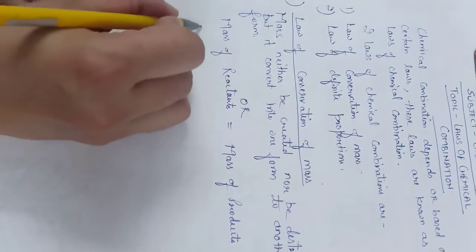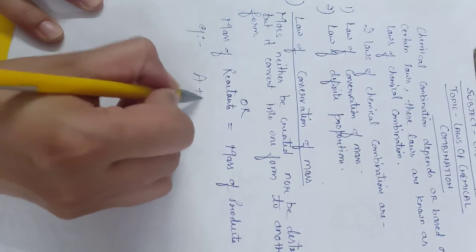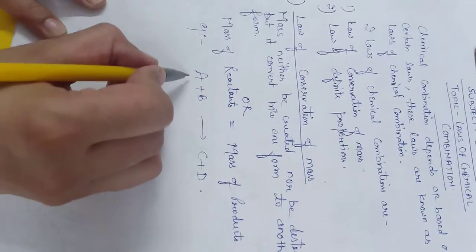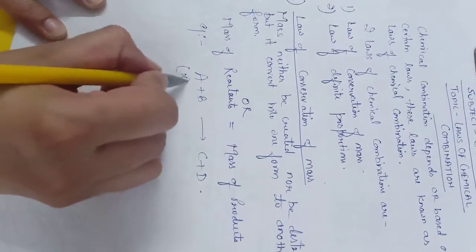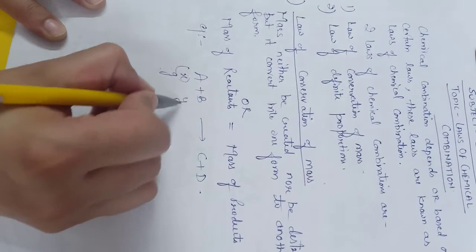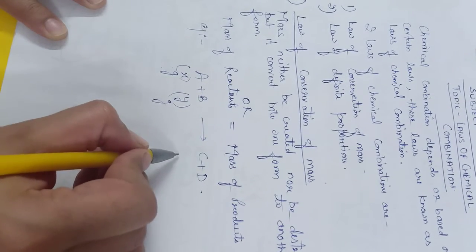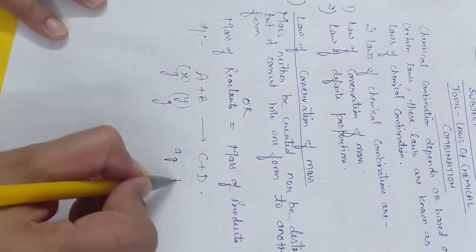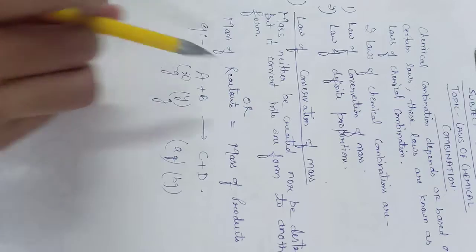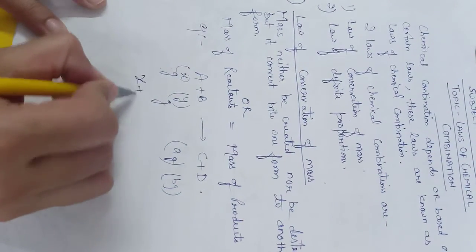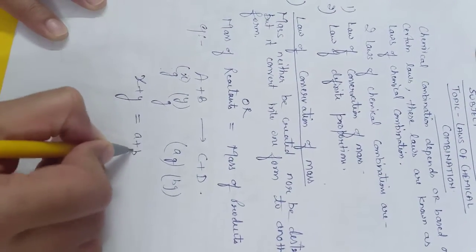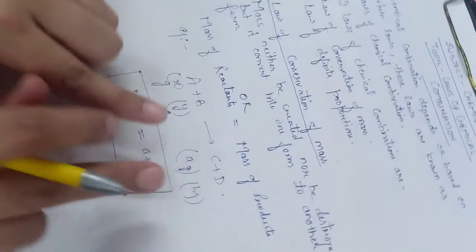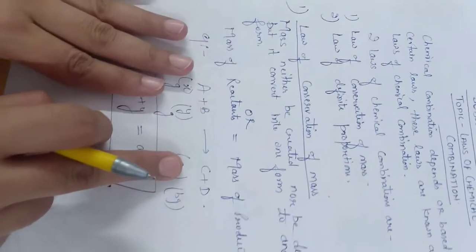That means if we have a reaction A plus B gives C plus D, then the mass of A is X gram, mass of B is Y gram, mass of C is a gram and D is b gram. Then according to this law of conservation of mass, X plus Y must be equal to a plus b. So the mass of these two must be equal to the mass of these two.